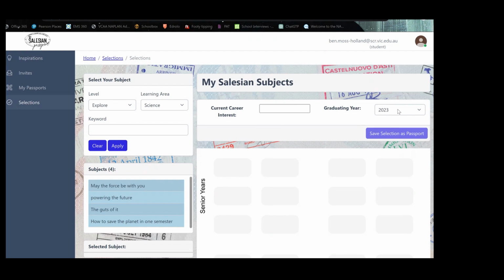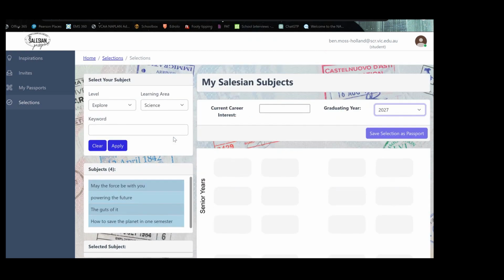One of the really essential things is that students select their graduating year. This helps us with our planning and our student support to know which year level they are in. So for most of the current students, they're going to be around this 2027, 28 graduating years.